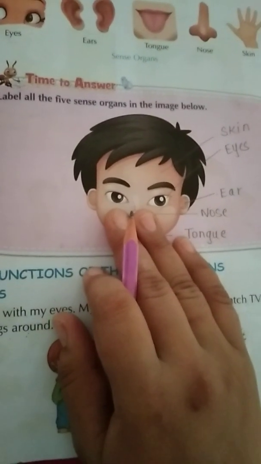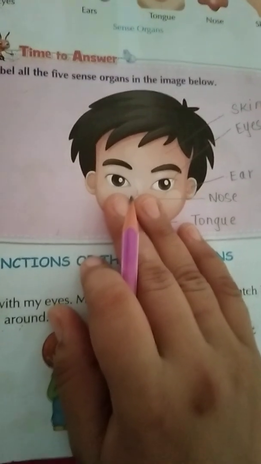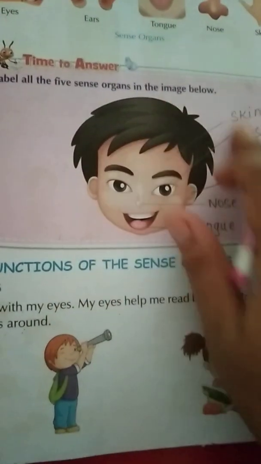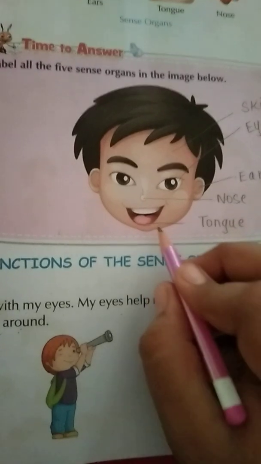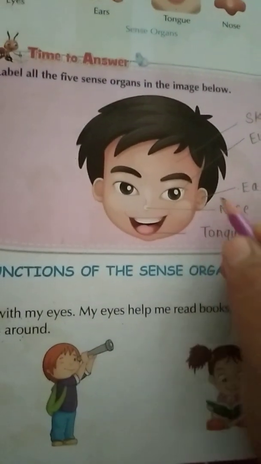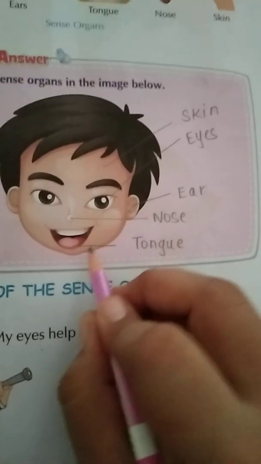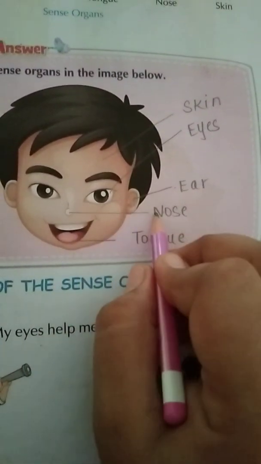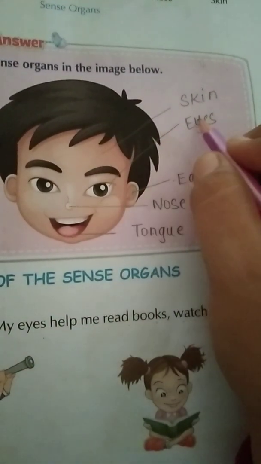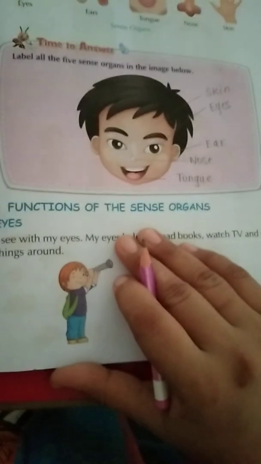Now again there is one picture, and what you have to do here is label the 5 sense organs. As you all know that we are having 5 sense organs, so you have to label them here. This one is tongue, this one is nose, this one is ear, this one is eyes, and this one is skin. Can you see? Tongue, nose, ear, eyes, skin. Have you done it?